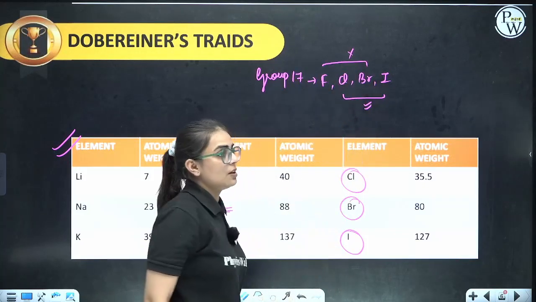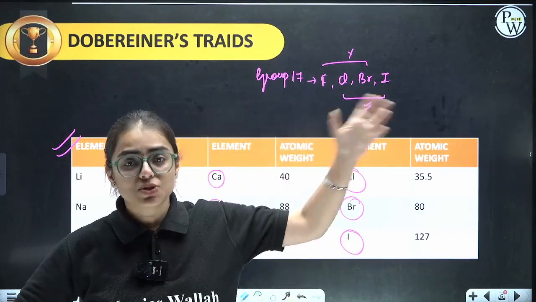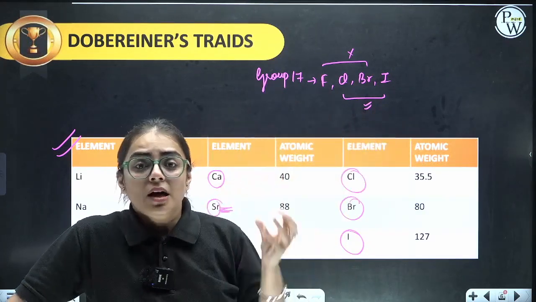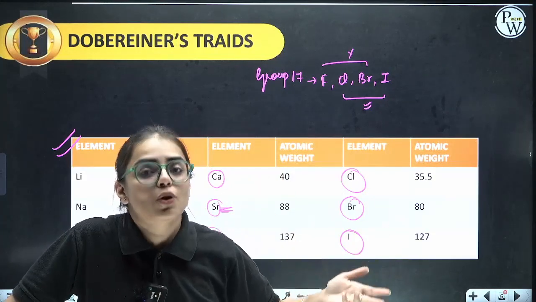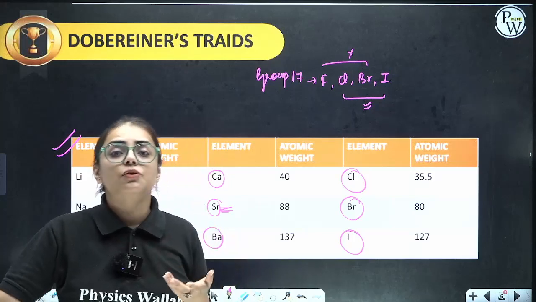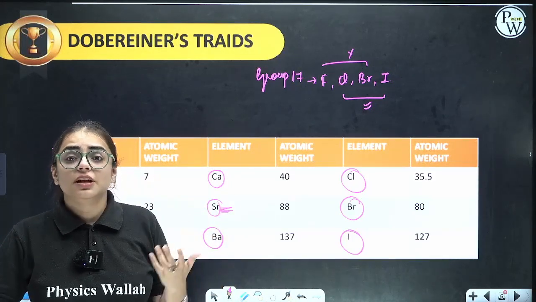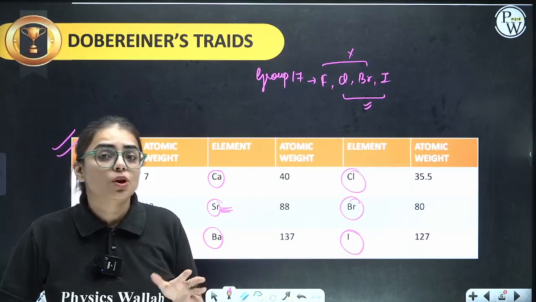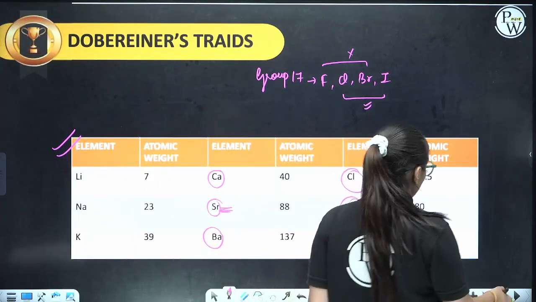That means in the halogen family, the initial 3 are not following the law, but the next 3 are following the law. So it is not valid for all the elements. Clear, everyone? Also, all the non-metal elements were not placed as per this law. So this is again a limitation of Dobereiner's law of triads.